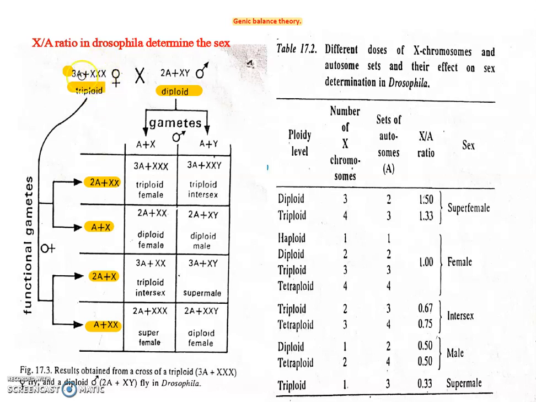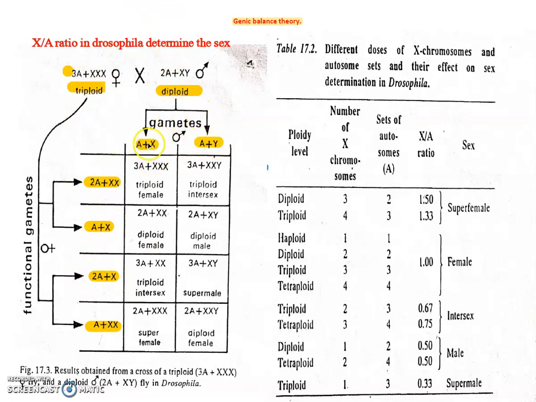So it is divided into XX or X. In one gamete it goes XX, in another gamete X, and in the next gamete XXX, because this X and X go with 2A, and this X and X go with A. So this one becomes half, this one becomes half. So 4 types of gametes form, and here there are 2 types of gametes formed.